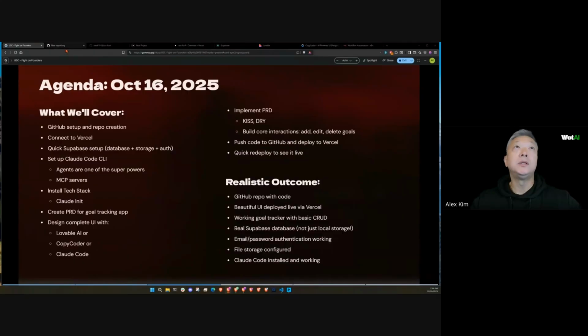The first thing we want to do is set up a new repository on GitHub. And if you don't know what GitHub is, it's a code repository that you will use for your projects to put all your code into it, do all your branching, do all your versioning, so that as you're building, let's say, feature sets, you're going to have a branch for each of those features, and then you're going to commit code changes as you're going along. And it's owned by Microsoft. They bought them a while back, and it's probably the most used code repository out there.